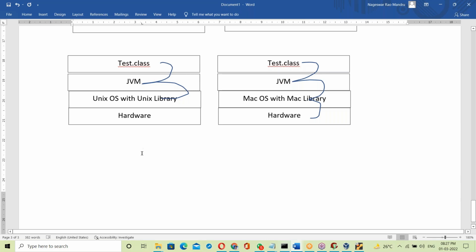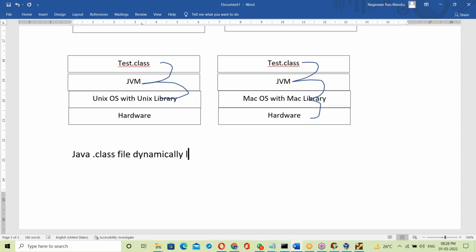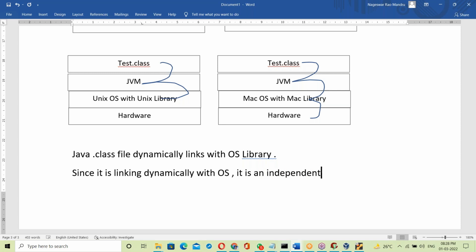So the Java .class file links dynamically with the OS library, and since it is dynamic linking, it becomes independent of platform.